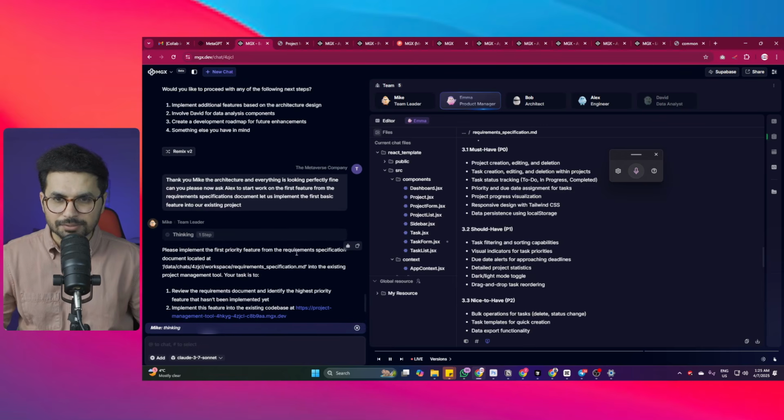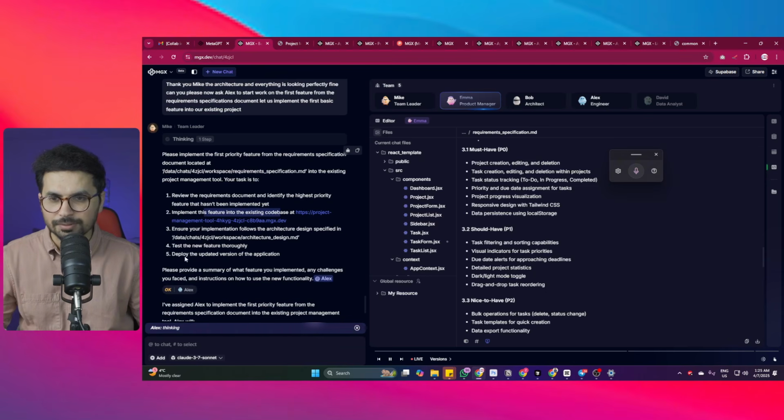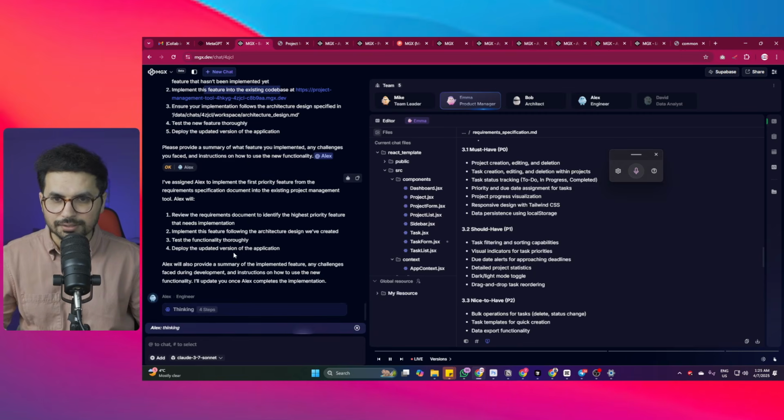So first priority feature from the requirement specification document located right here. Okay, all right. So review the requirements document and identify the highest priority feature that hasn't been implemented yet. Implement this feature to the existing code base. Perfect. So now Alex has okayed that. Now I have assigned Alex to implement the first priority feature from the requirement specifications document into the existing project management tool. Perfect. Cool. So Alex has now started working on that.